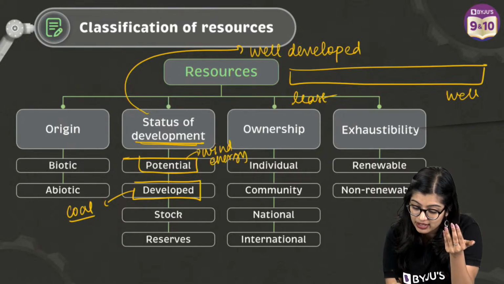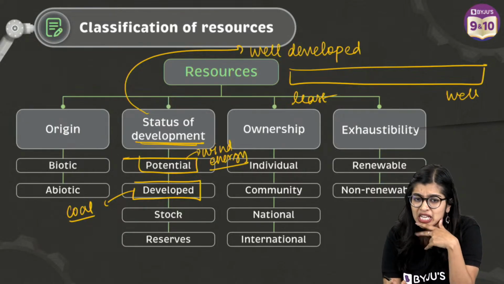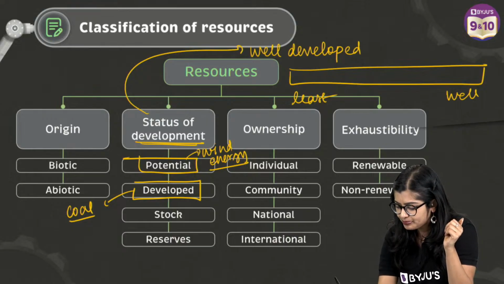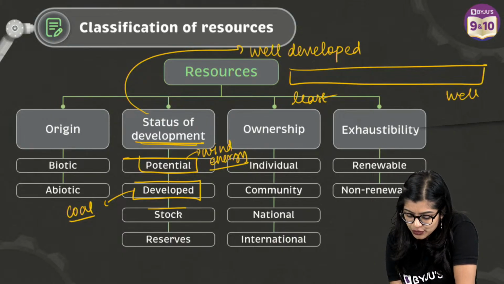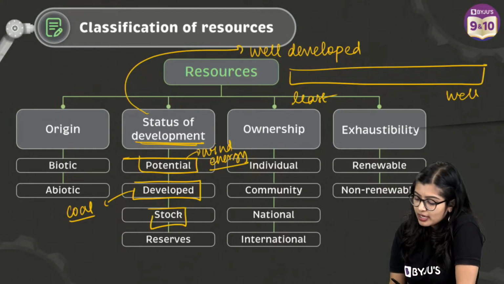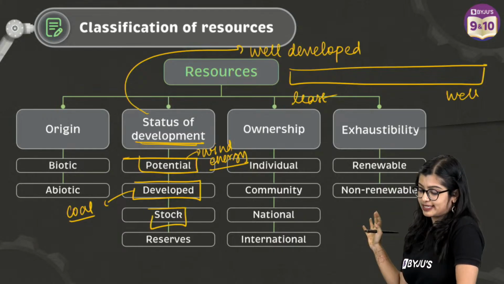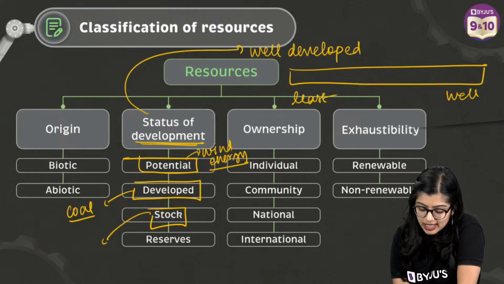Because you know that wind energy has a lot of potential, but it's not really being put into use. Then you have something which is called stock resource. Now you have stock resource and you have reserve. Now stock resource is something which is present in nature, okay? Stock is present in nature.